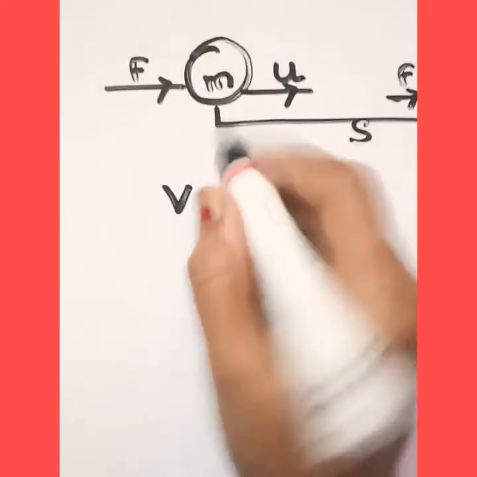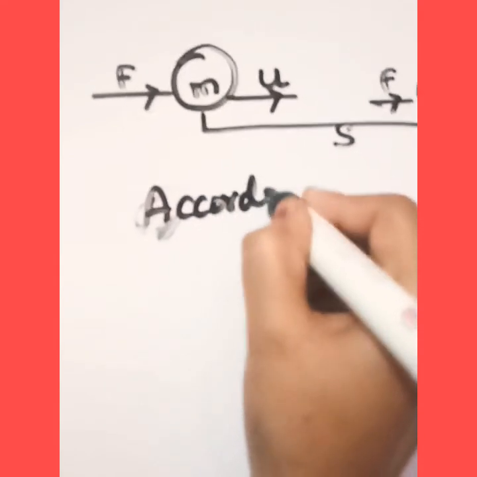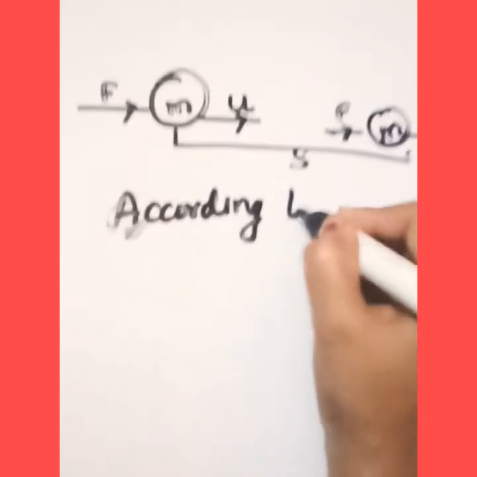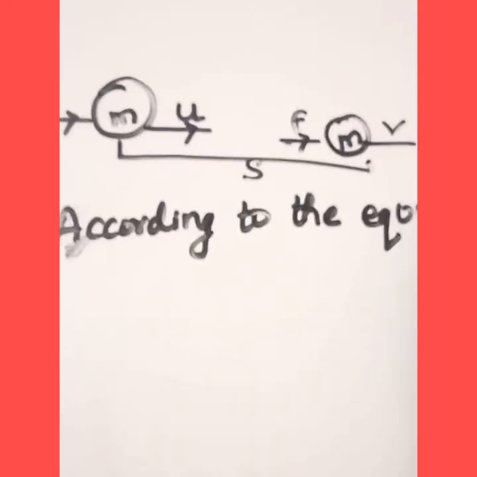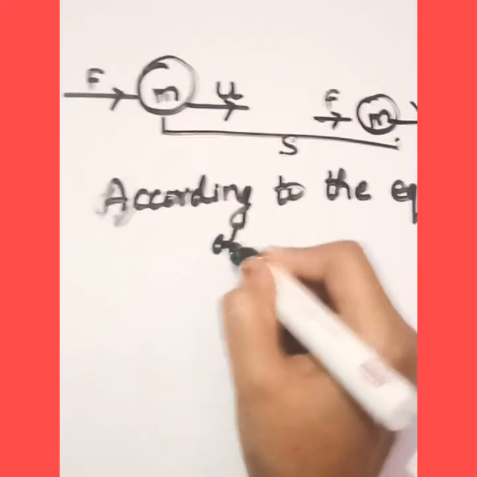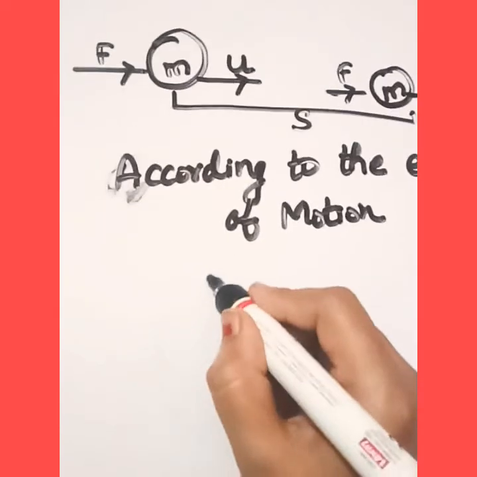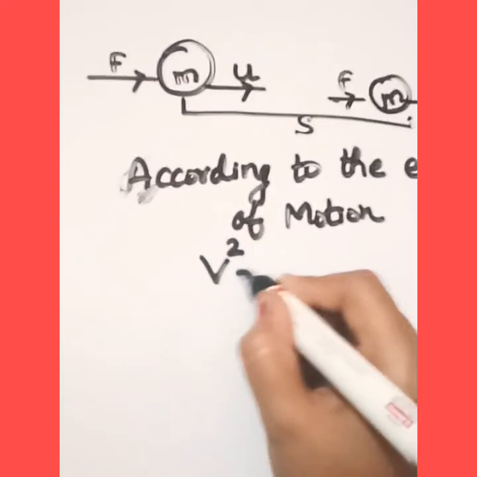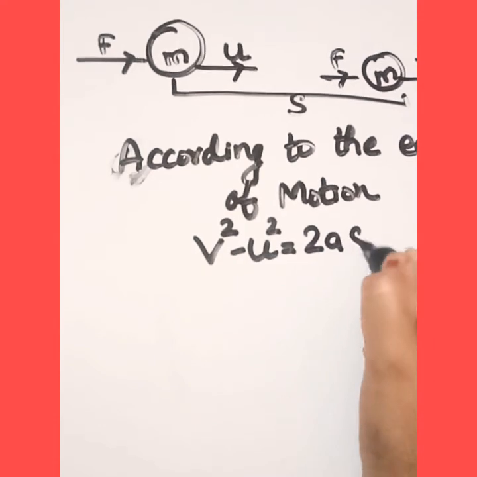We have studied different equations of motion earlier. Let's take the equation of motion v square minus u square is equal to 2as.